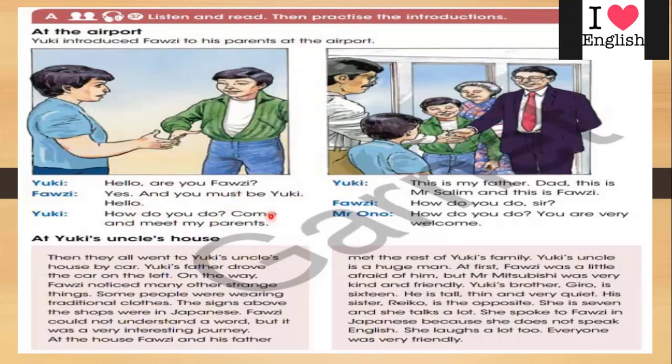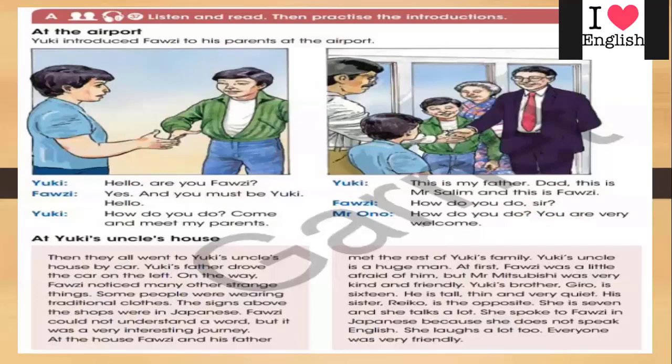How do you do? Come and meet my parents. Yuki introduces Fauzi and his father to his father. This is my father. Dad, this is Mr. Salim, and this is Fauzi. How do you do, sir? How do you do? You are very welcome.